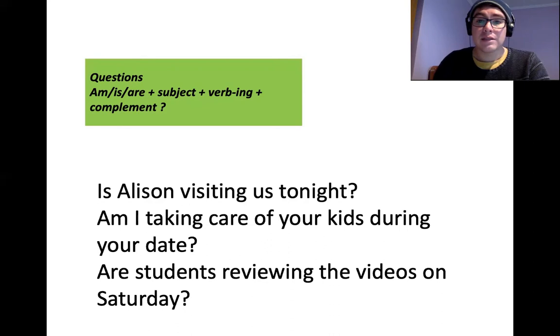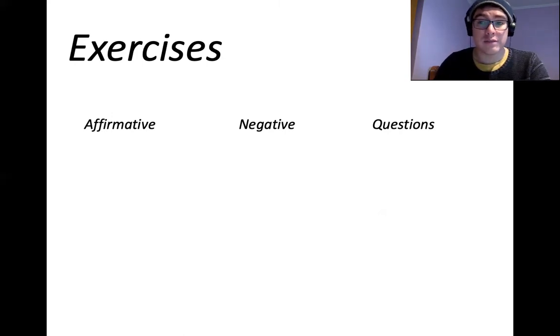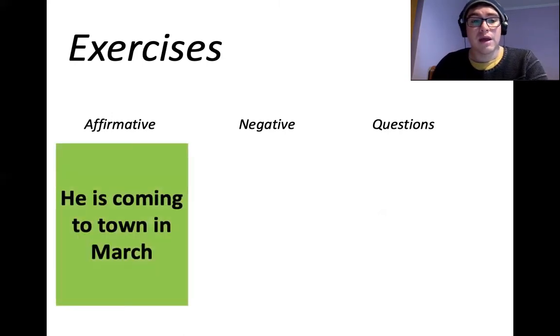Now, let's go with a few examples and a few exercises. So in this case, we have the affirmative, the negative, and the interrogative, or the questions. I'm going to give you one, you have to tell me the others. If the affirmative is, he is coming to town in March, what's the negative? Can you tell me the negative?